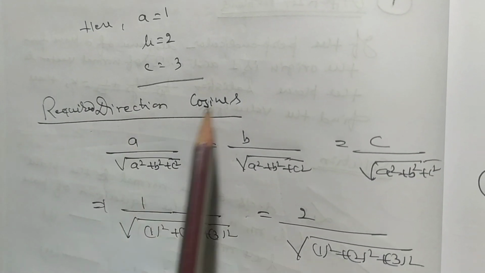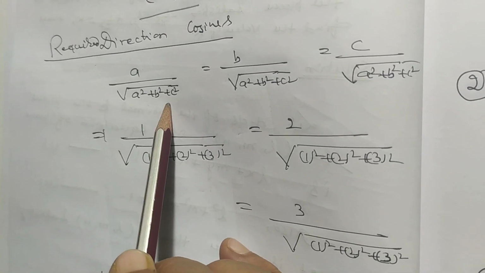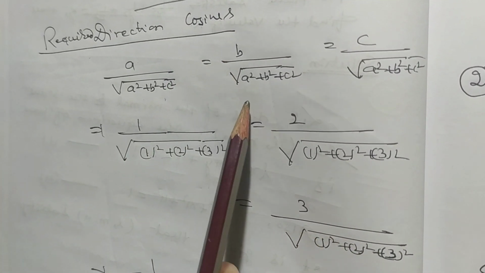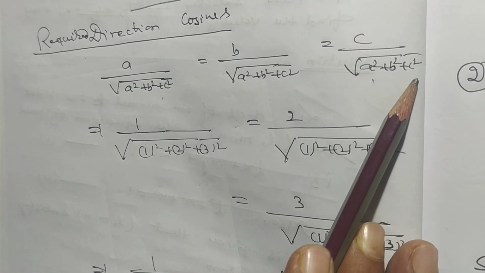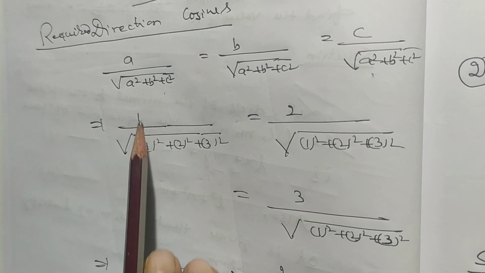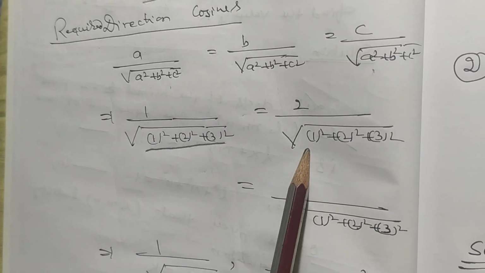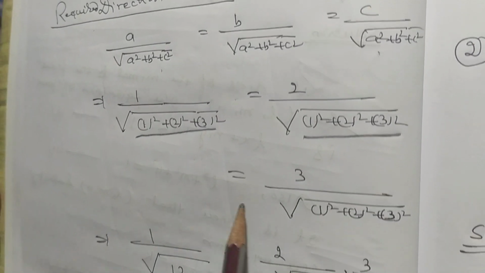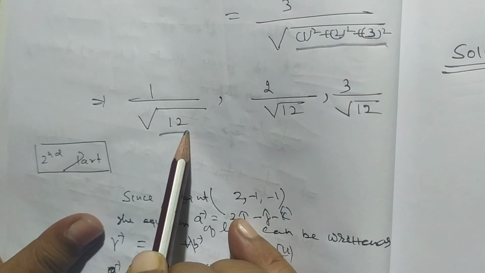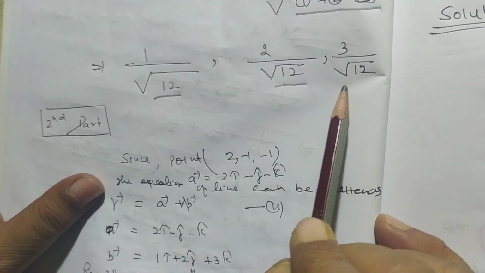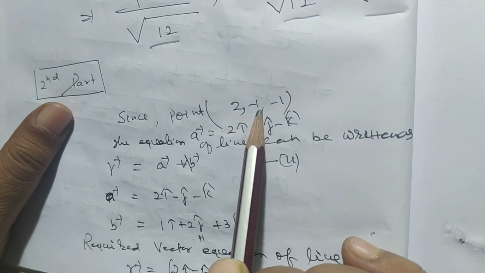So required direction cosines are a by root over a square plus b square plus c square, b by root over a square plus b square plus c square, c by root over a square plus b square plus c square. This implies 1 by root over 1 square plus 2 square plus 3 square, 2 by root over 1 square plus 2 square plus 3 square, 3 by root over 1 square plus 2 square plus 3 square, that is 1 by root 14, 2 by root 14, 3 by root 14.